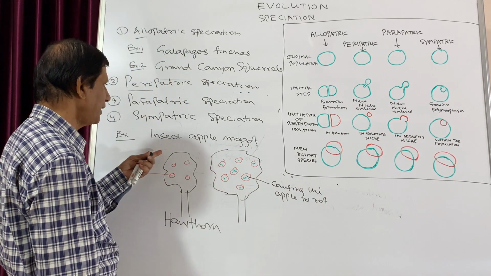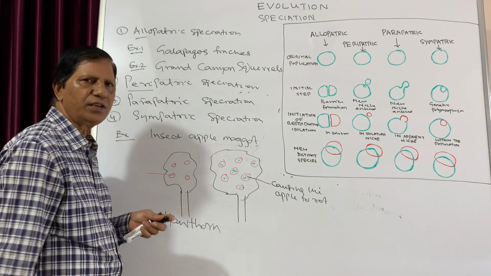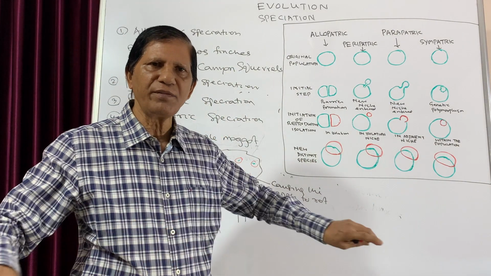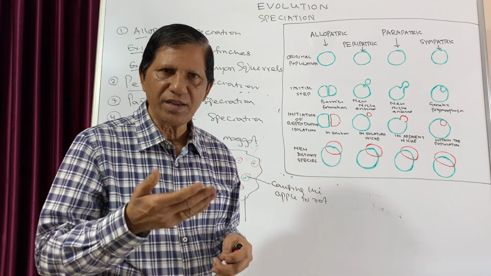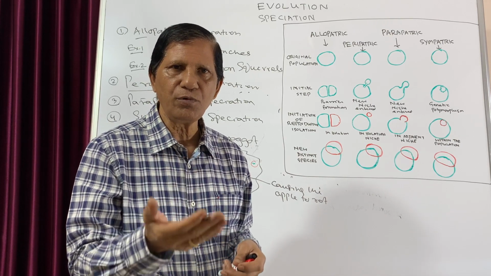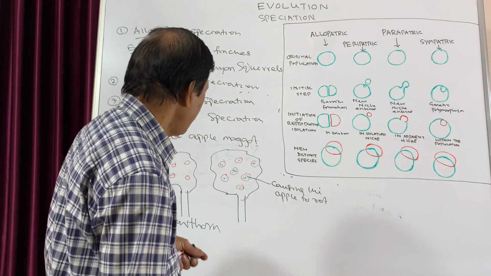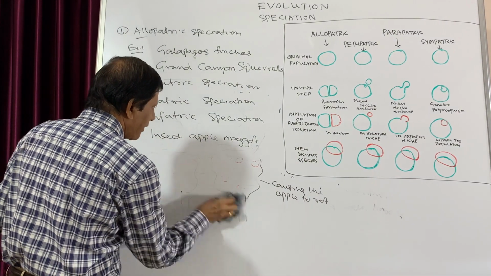So apple maggot is one of the best examples of sympatric speciation, where there is no geographical barrier, but there is a certain barrier in their behavior and due to their change in habit of food and shelter.